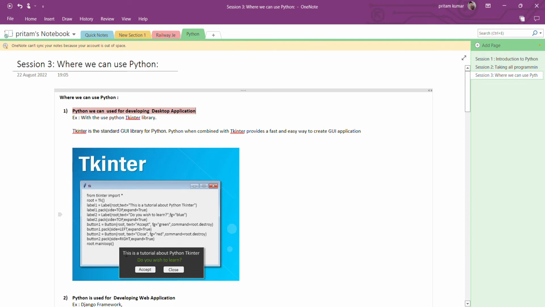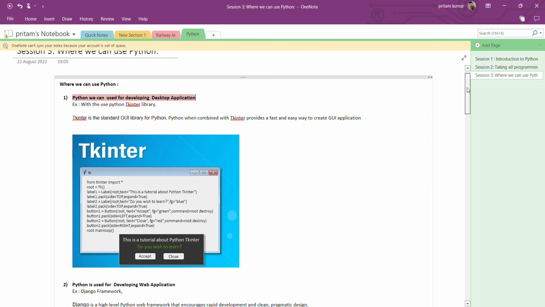This is a basic example, but with Tkinter we can go beyond this and develop desktop applications. It is a very good library for that.